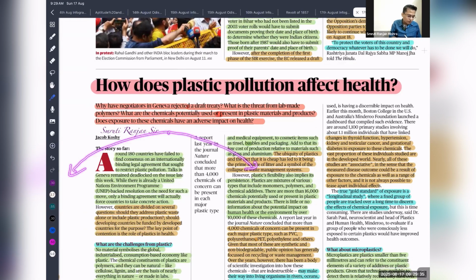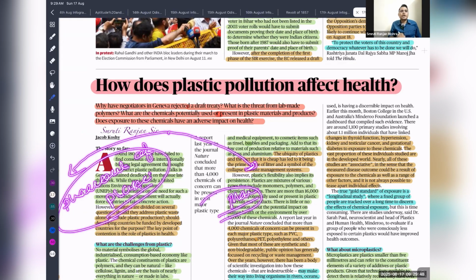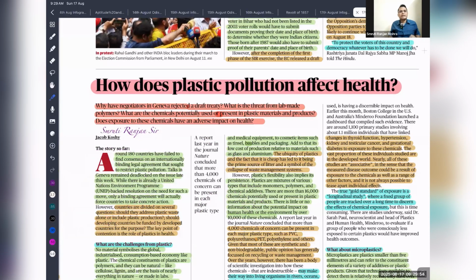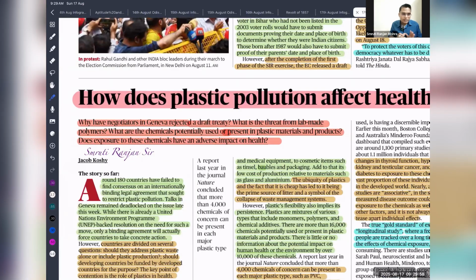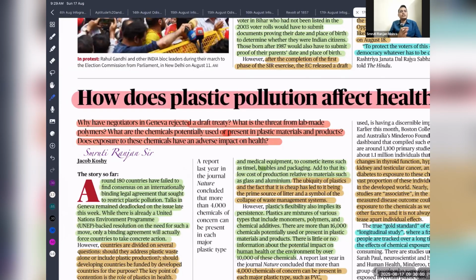Some countries are talking about phasing out plastic. That means we need to remove plastic production itself. The second category of countries are saying we need management of plastic waste, so there is no need to restrict the production. India is in support of hedging or managing the pollution. Despite there being no consensus among these countries, one thing is certain: plastic is very dangerous. It is causing a lot of health issues among human beings.